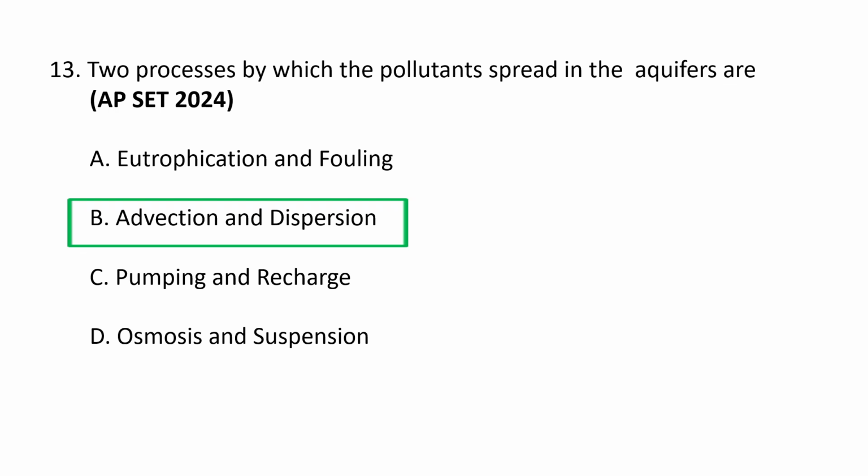Advection and dispersion are the two main processes by which pollutants spread in aquifers. Advection is the transport of contaminants by the bulk movement of flowing groundwater, while dispersion is the spreading of contaminants from concentrated areas to less concentrated areas, which is driven by both mechanical mixing due to variations in groundwater velocity and molecular diffusion from concentration gradients.